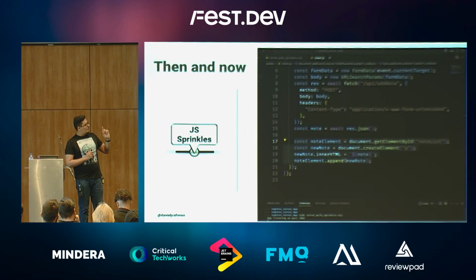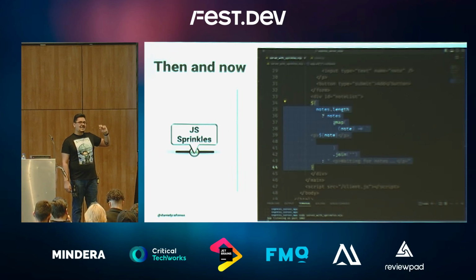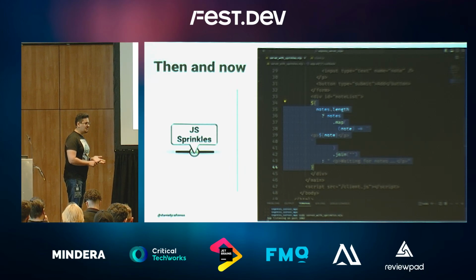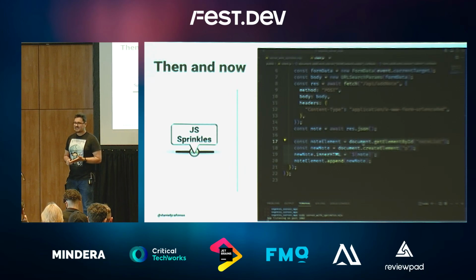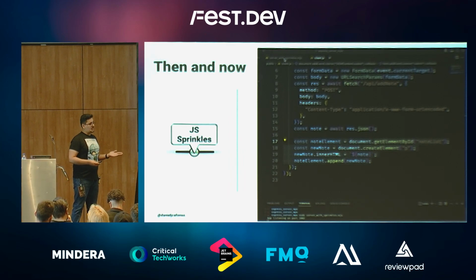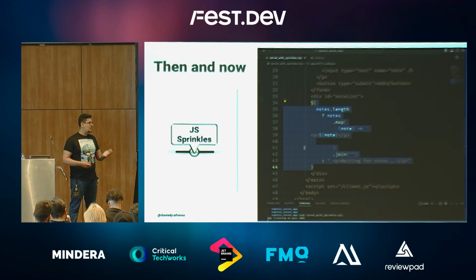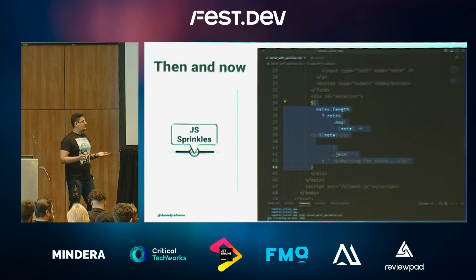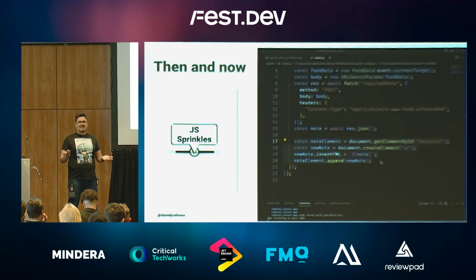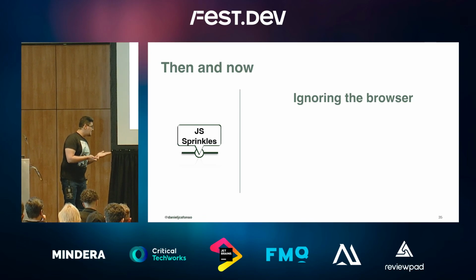So remember this code that we have there to add stuff to the list? Let's go back into our server. It's exactly the same type of code, because now we have code duplication. We're doing on our servers the same things we were doing on our client. There was a duplication because we needed to be sure that whenever JavaScript failed, the server could go back in to make it work. But this kind of increased the discrepancy between client and server. So we had some issues with this approach.